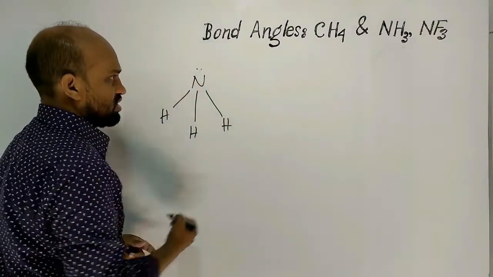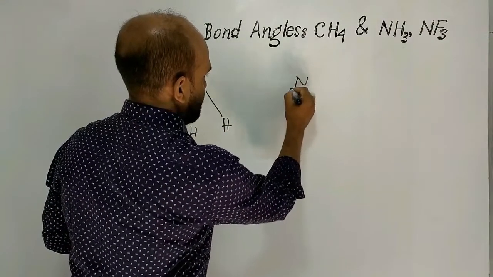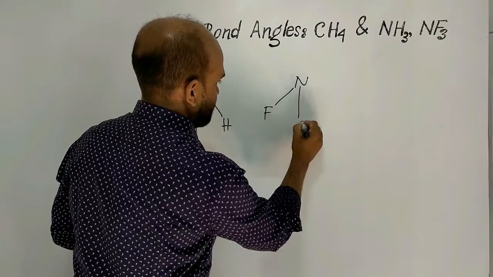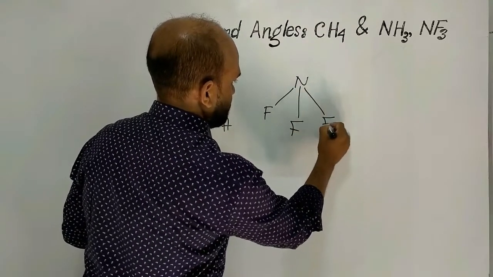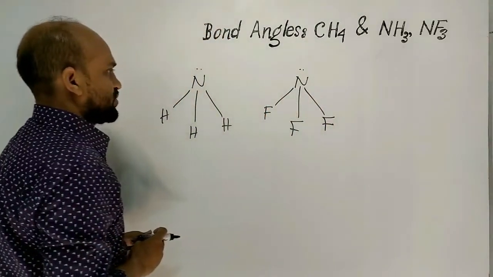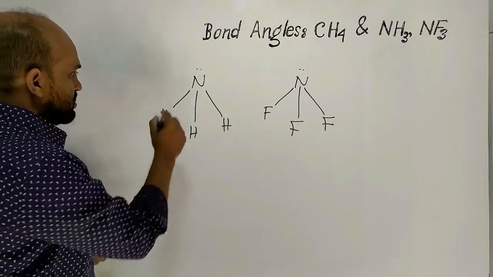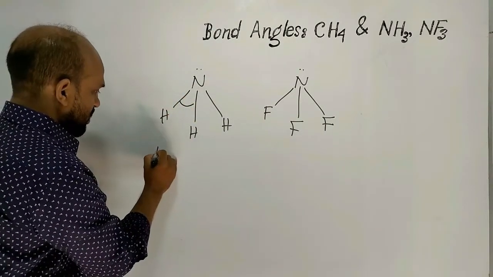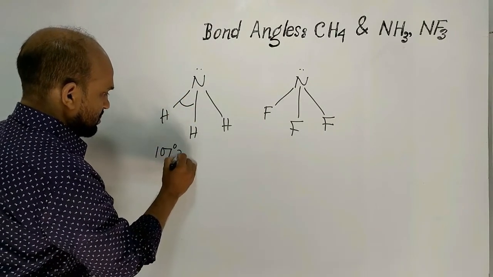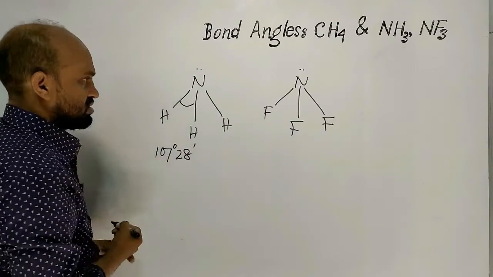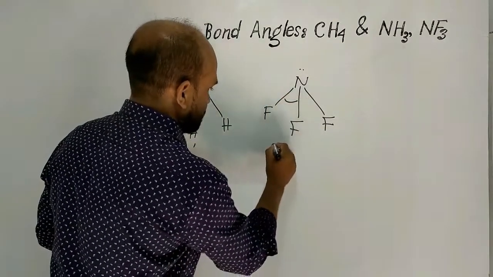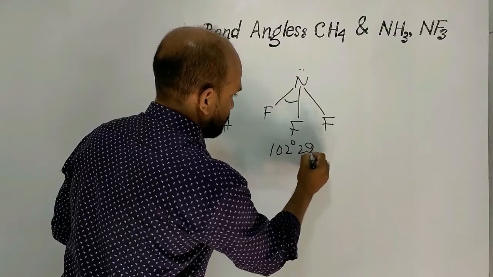This is ammonia and this is nitrogen fluoride with lone pair of electrons. Here this is 107 degree 28 minute. Here this is 102 degree 29 minute.